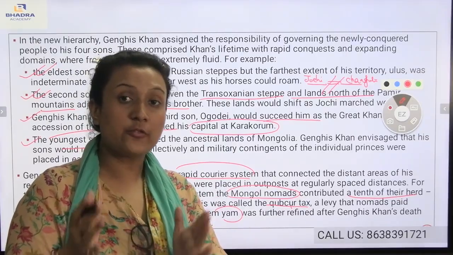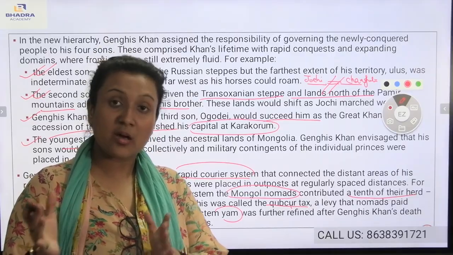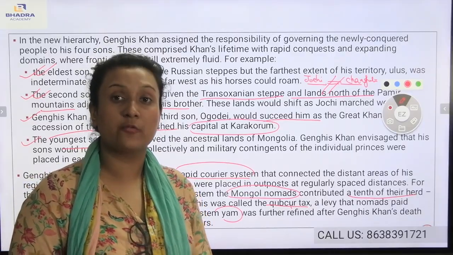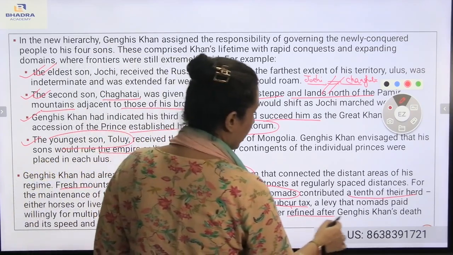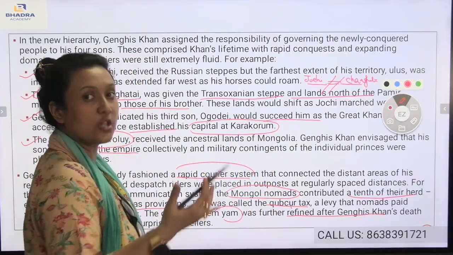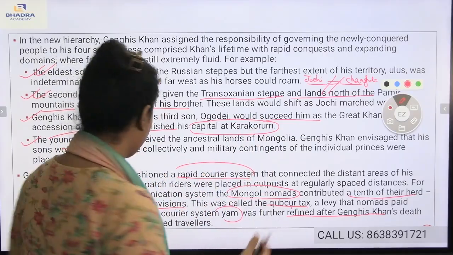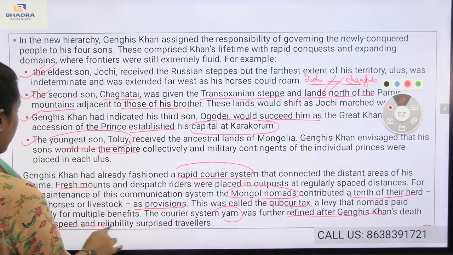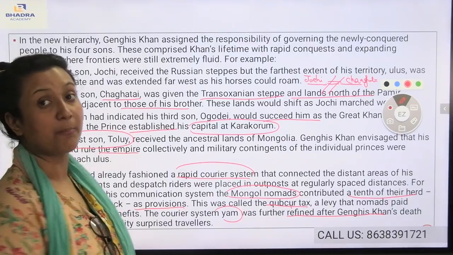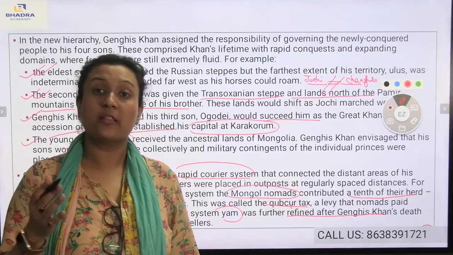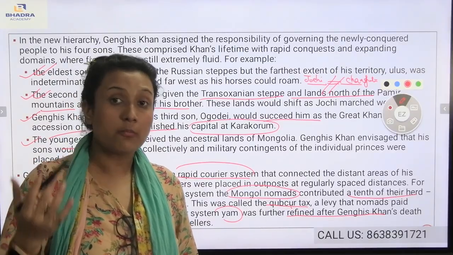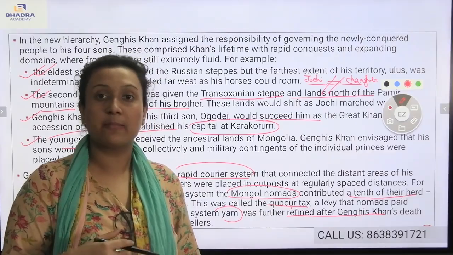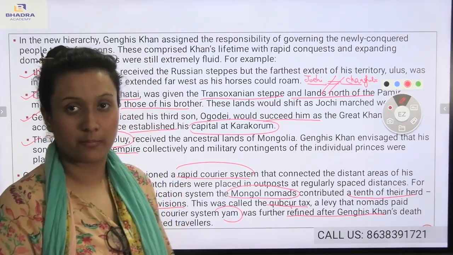You see, after Genghis Khan's death only, the covert tax was converted into YAM. It is a courier system, and it was much refined after the death of Genghis Khan. As a result, its speed and reliability were very surprising to the travelers. The courier system was much used by the travelers. Why? Because there were multiple benefits, and the speed and reliability were also much better in comparison to the